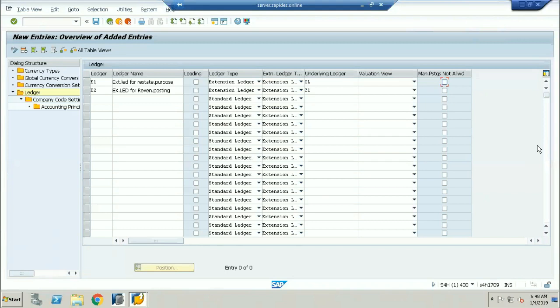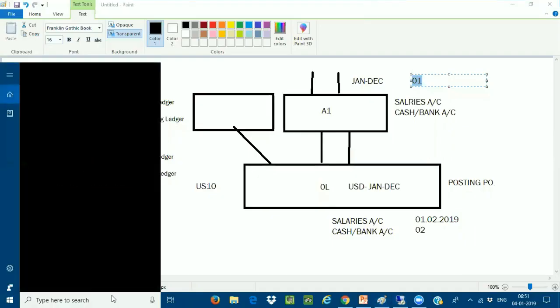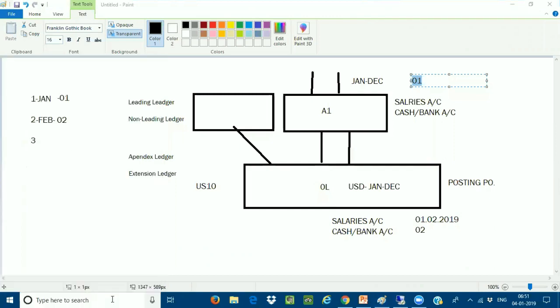Okay. So your non-leading ledger is nothing but a concept just like a leading ledger only, but you're having one more ledger for the restatement, for a different financial statement purpose. Both are having the same equal rights, sir. Both are having equal rights, but to have different financial statements, you are using the non-leading ledger. Whatever postings you are making to the non-leading ledger, that is also useful. See, for example, I'll tell you one example, sir.